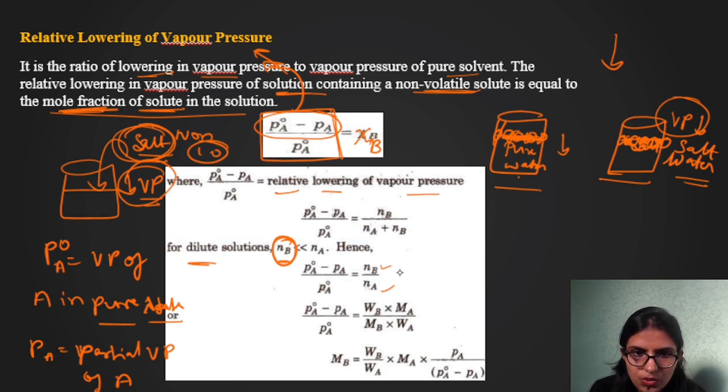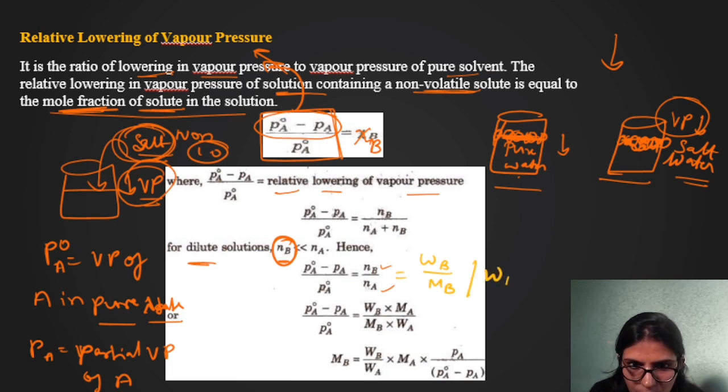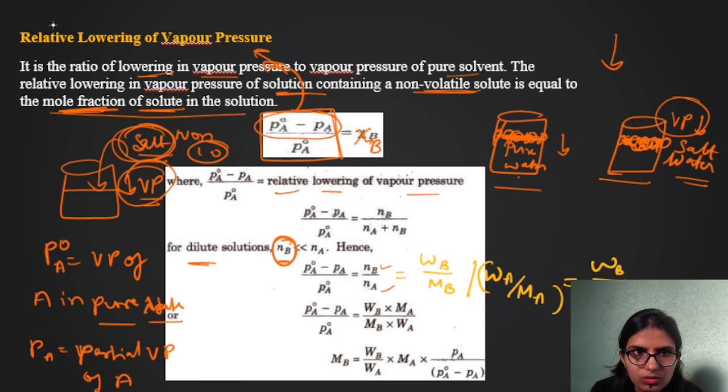Okay. So here, in place of NB, can I write WB by MB divided by WA by MA? So can I write this reversibly like this?